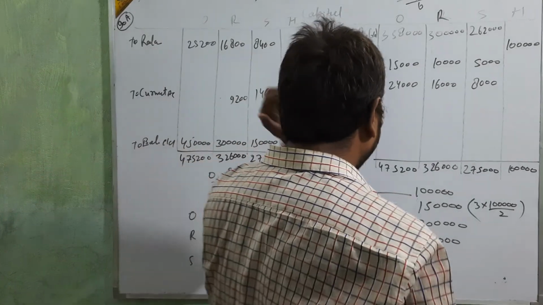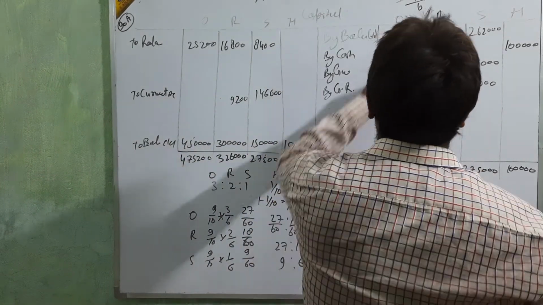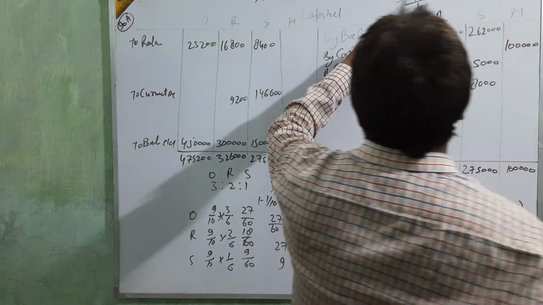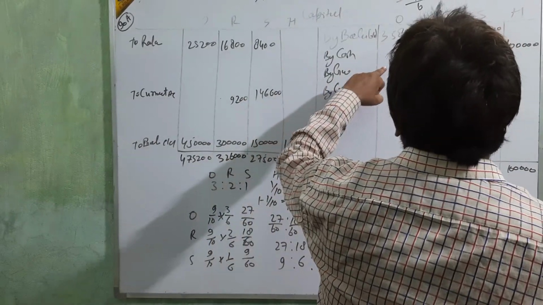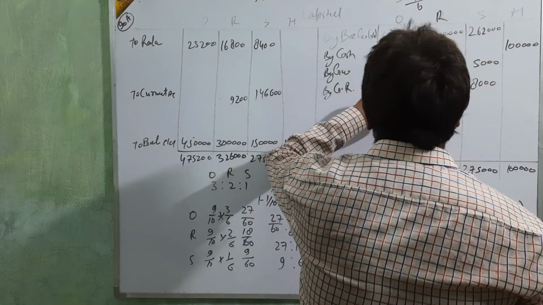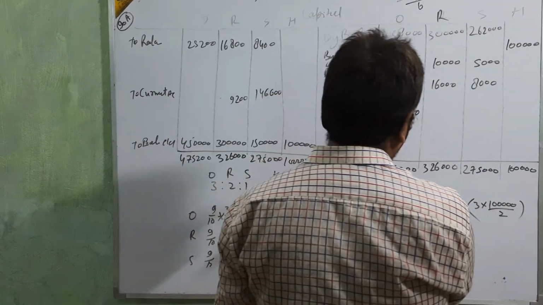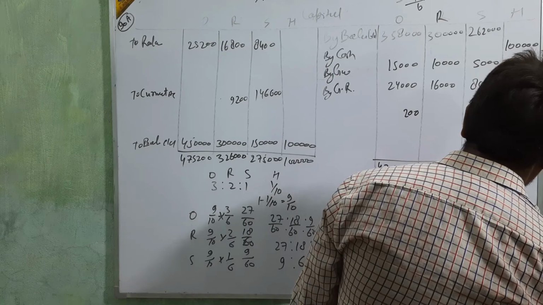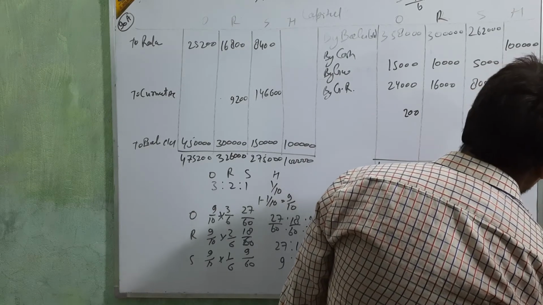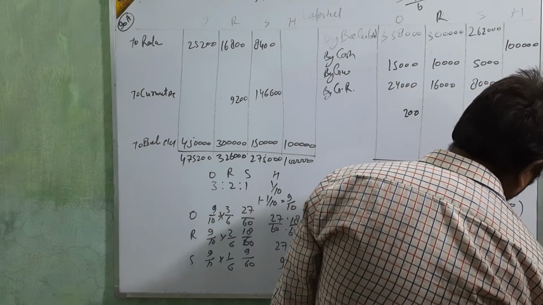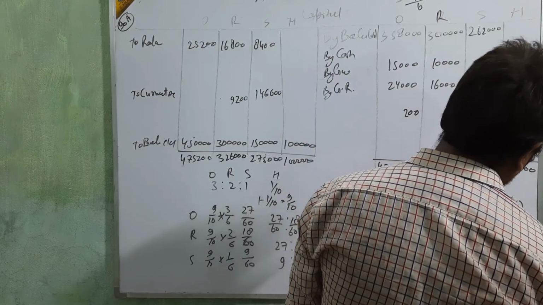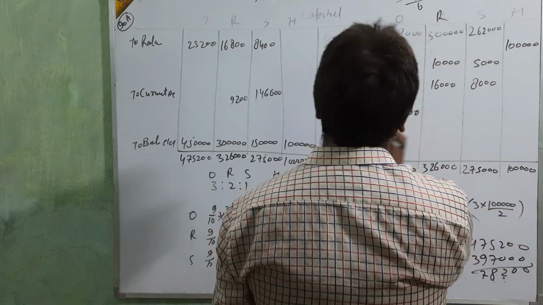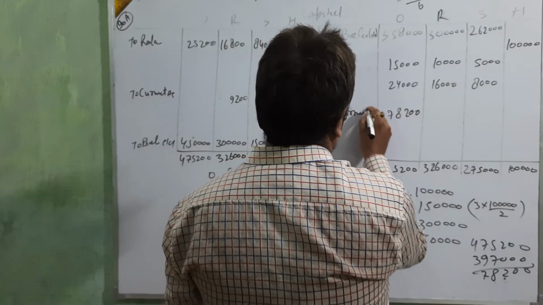This side totals 3 lakh 97,000. Subtracting, it is 78,200, which is by current account.